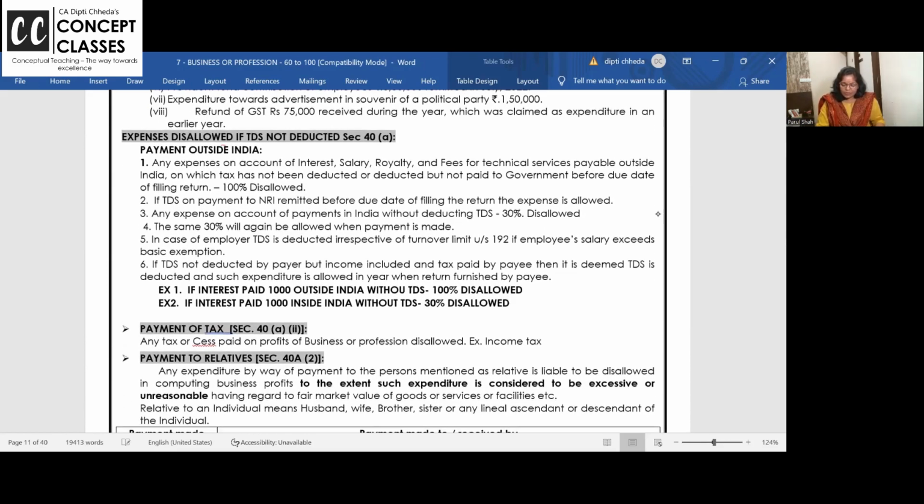TDS, I told you. If any payment is made outside India without TDS, 100% is disallowed. If any payment made in India without TDS, 30% is disallowed. But ma'am, after 6 months, I deducted TDS paid to government. Can I claim that 30% in the next year? Yes.